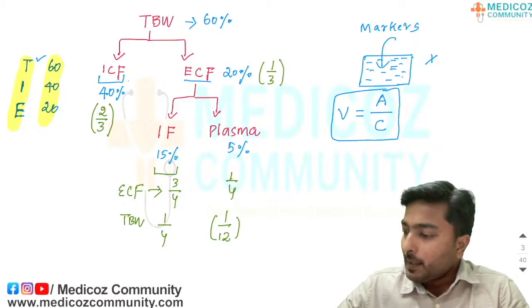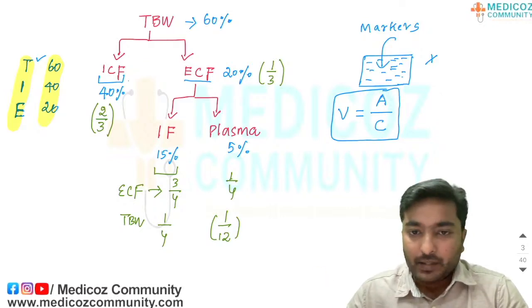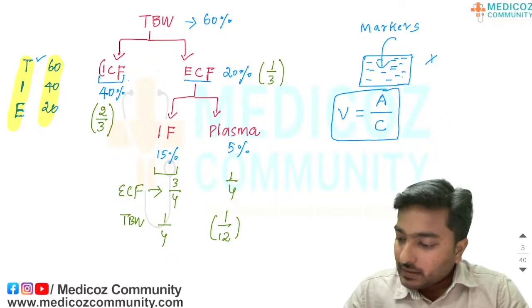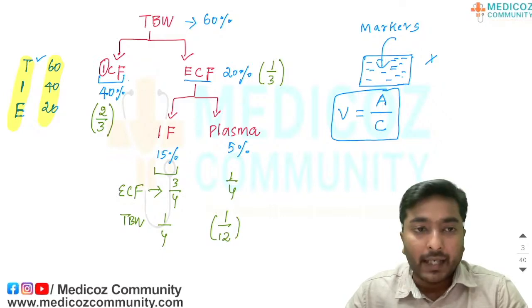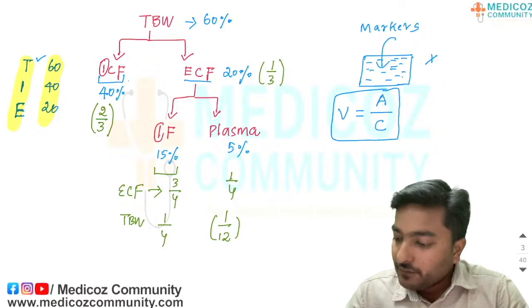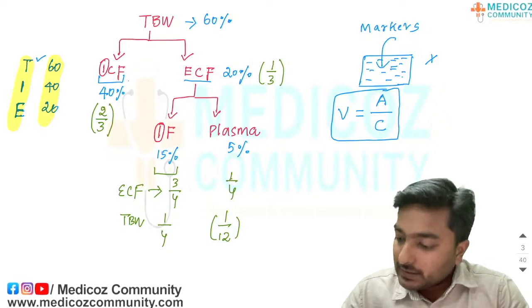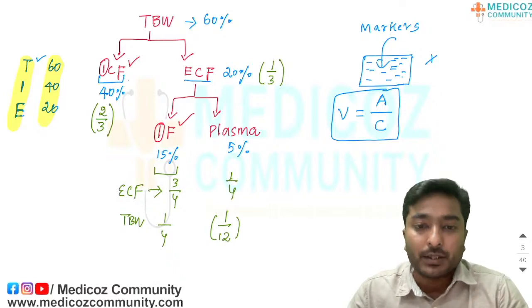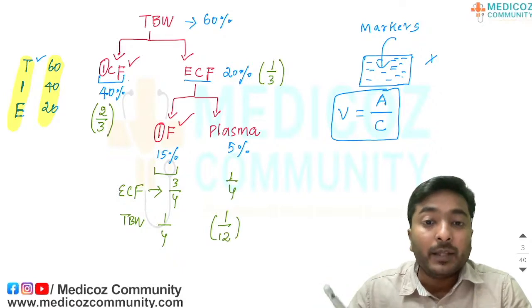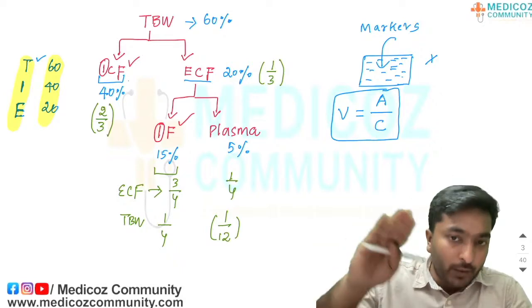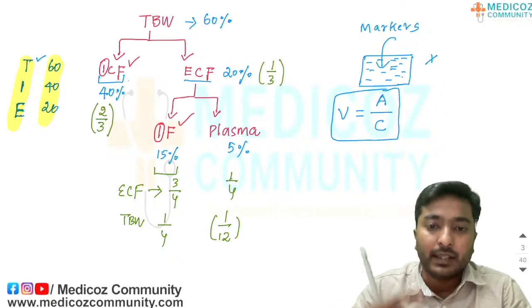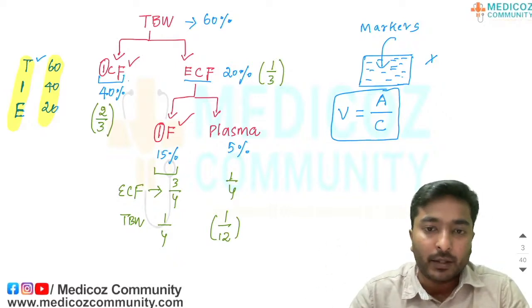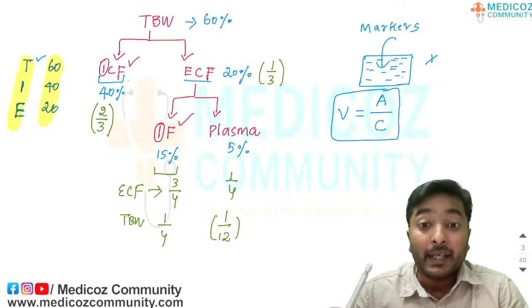But there is an exception. The fluid compartments whose names start with the letter I, that is your ICF and interstitial fluid, the intracellular fluid compartment and the interstitial fluid compartment, cannot be measured using markers directly. With the help of the markers available to measure other fluid compartments, we can measure these two fluid compartments, intracellular fluid volume and interstitial fluid volume, indirectly.